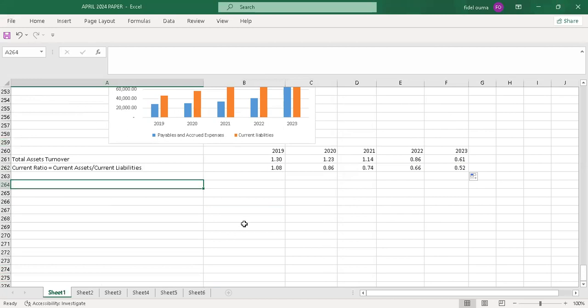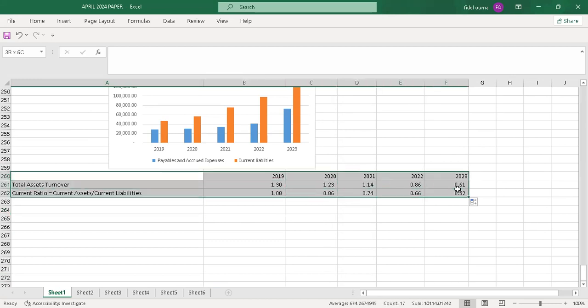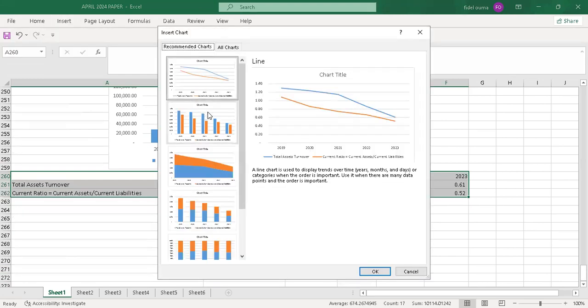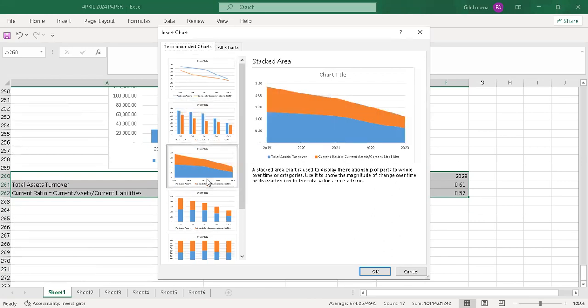So once you have that, you now have the efficiency and the liquidity ratio. So just compare these two in a graph on a dashboard. There are some recommended charts, so I think I'll use this. Let me use a different one. Let me use that. I can just say okay.